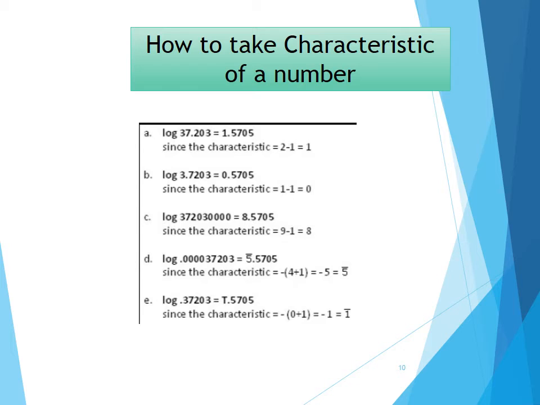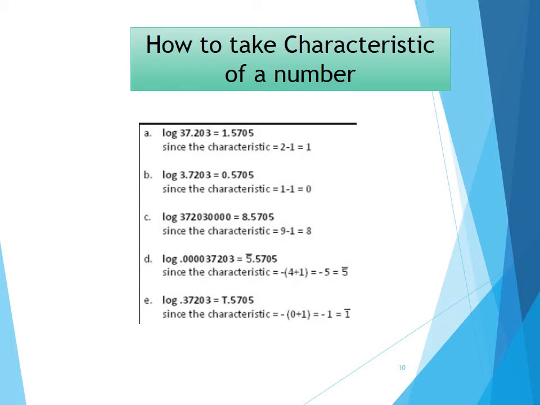Fourth part shows us logarithm of 0.0000372203. How many numbers in the integral part here? None. How many zeros after the decimal then? There are 4 zeros after the decimal. So right now we are standing at minus 4. Just like the previous 3 parts, again we will subtract 1. Minus 4 minus 1 gives you minus 5.